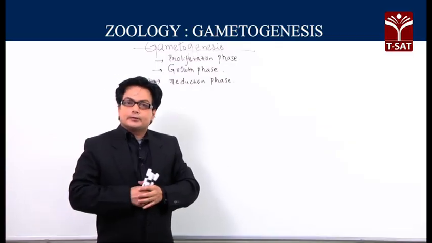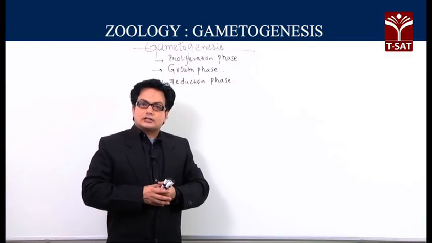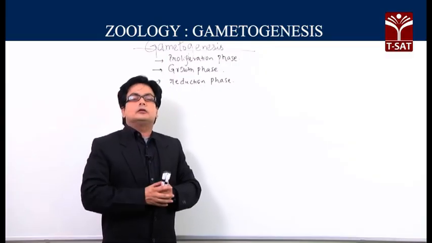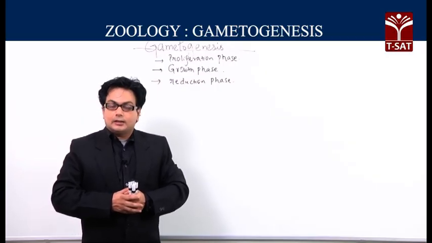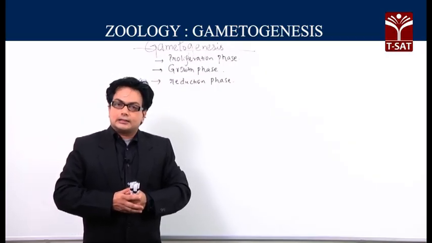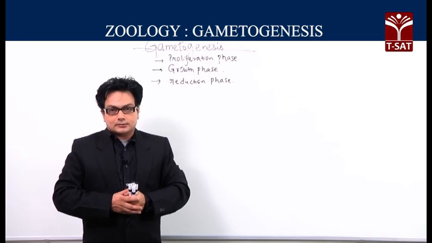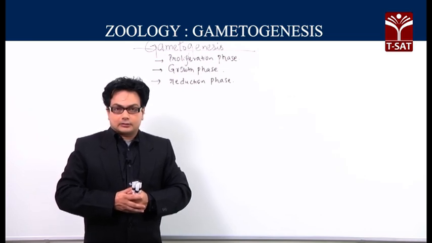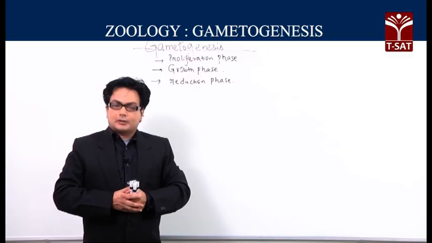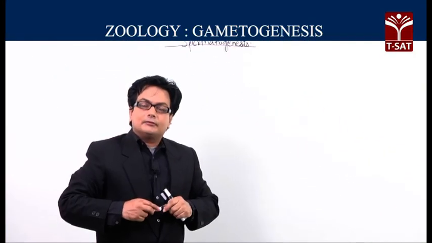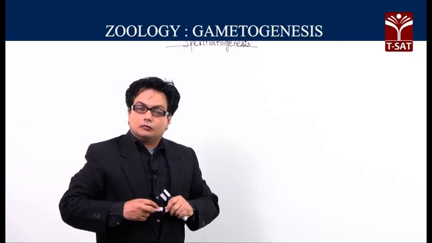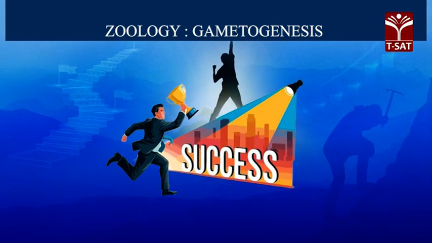Now, let us study the 2 different types of gametogenesis, one in the male, the other in the female. In the male, it is called spermatogenesis, and in the female, it is called oogenesis. So, let us start our learning with spermatogenesis, which takes place in the male. We are learning the steps involved in spermatogenesis.